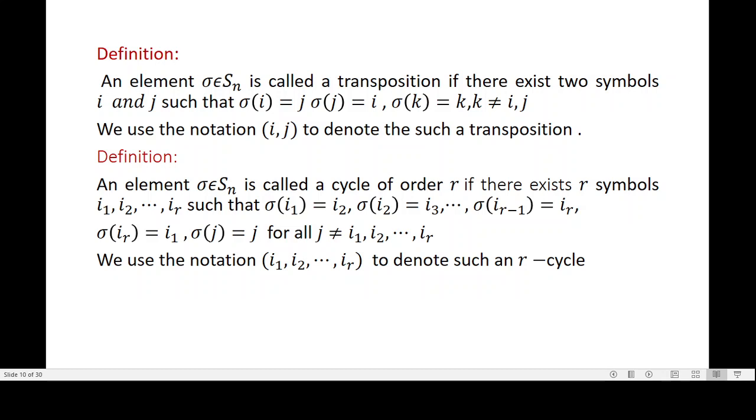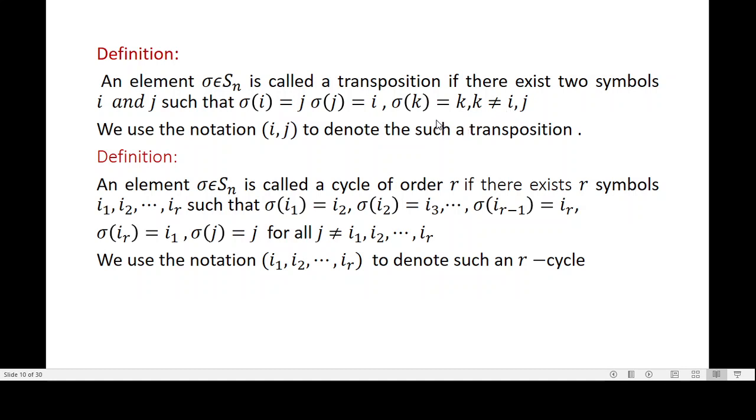Now, let us understand transposition. An element sigma belonging to Sn is called a transposition if there exist two symbols i and j such that sigma of i is equal to j and sigma of j is equal to i. Sigma of k is equal to k, k not equal to i, j.